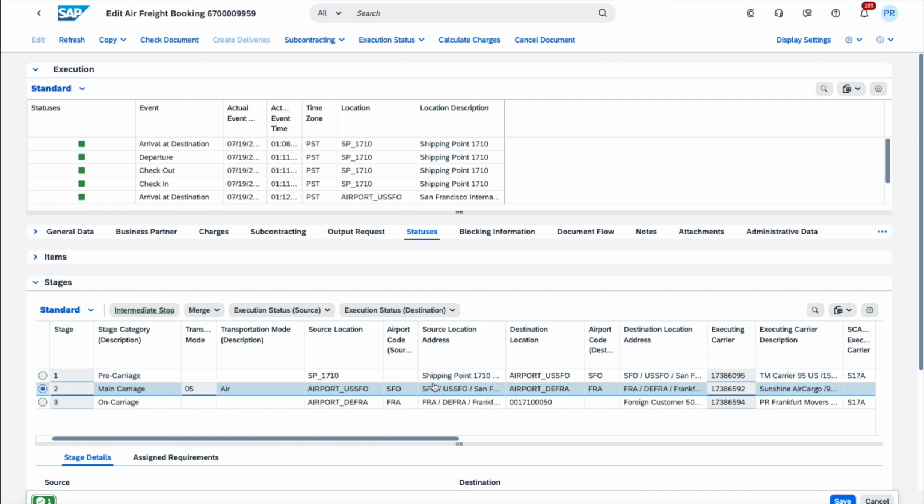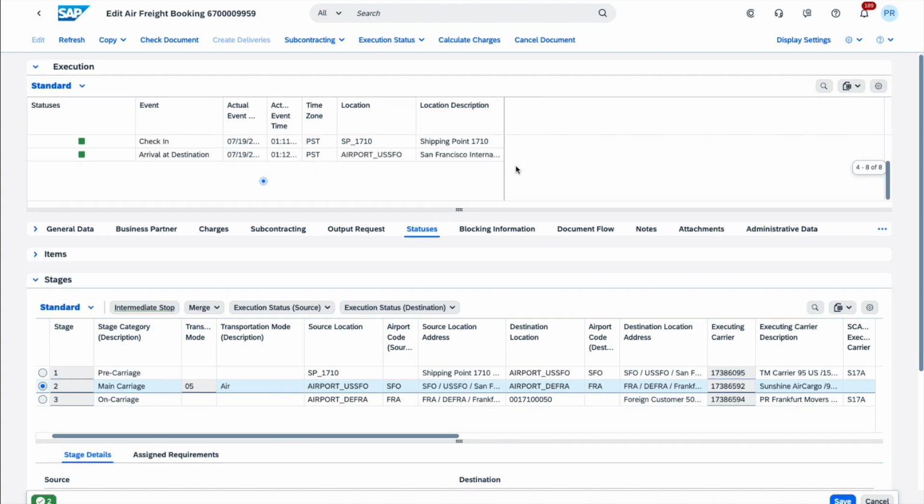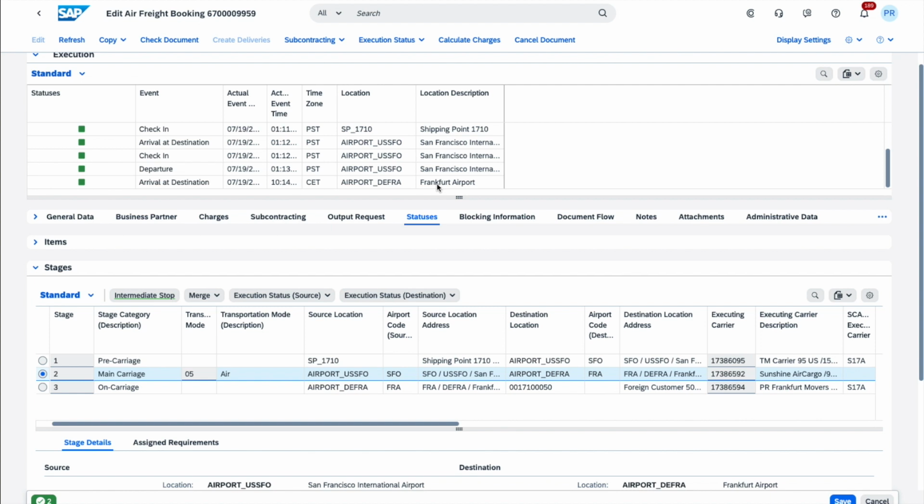Germany. So I continue the updates of my freight booking by going this time still on the main carriage stage, this time going to the execution status and setting it to arrived, meaning that my airplane has now arrived in Germany. So I know where my cargo is, and again I have the entire history of my cargo updated through events, as well as the respective time zones in my freight booking. I will say that it has been checked in, and as we had before in the previous pre-carriage stage, the next statuses that I can update will be on the last on-carriage stage.